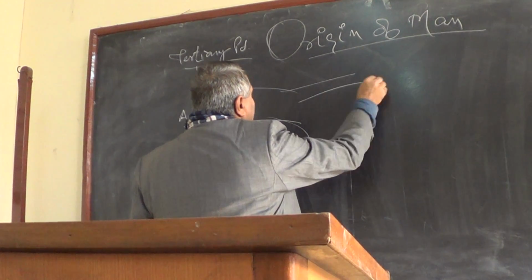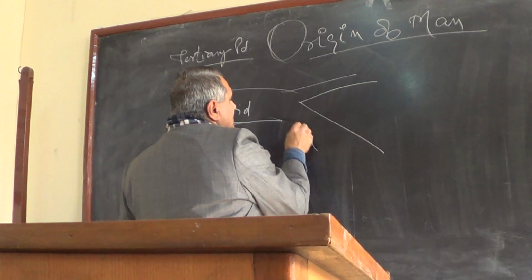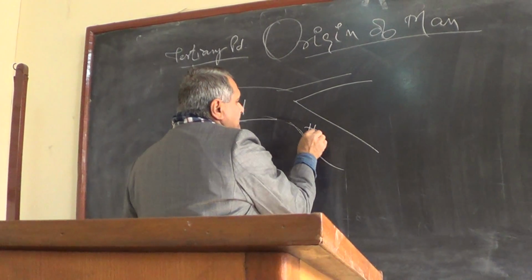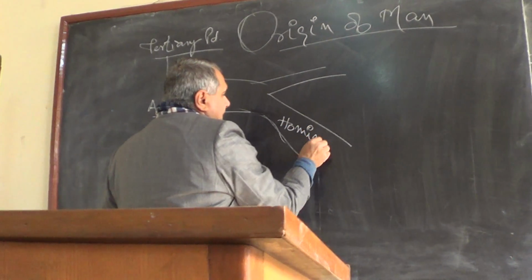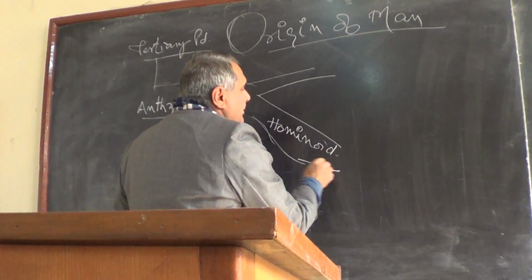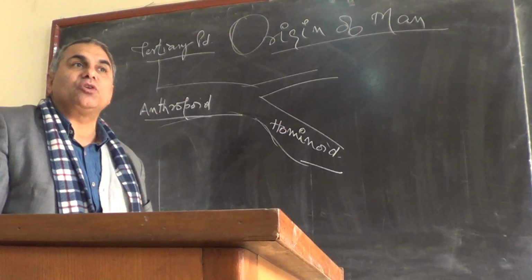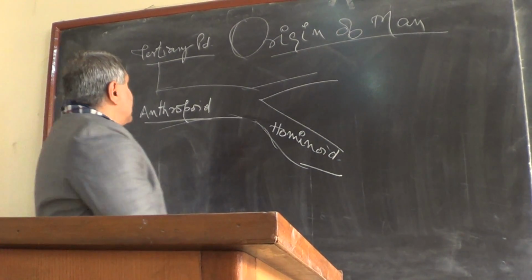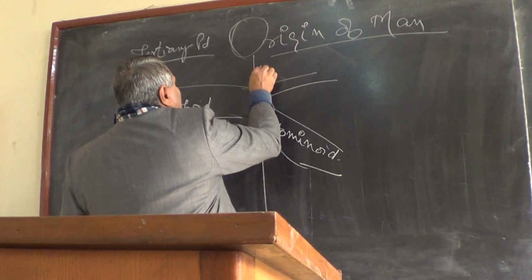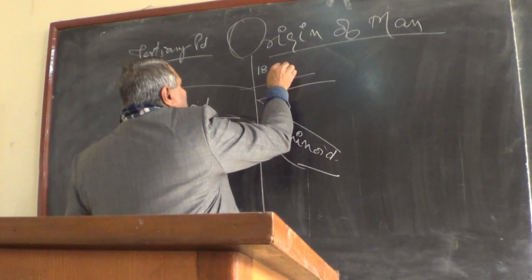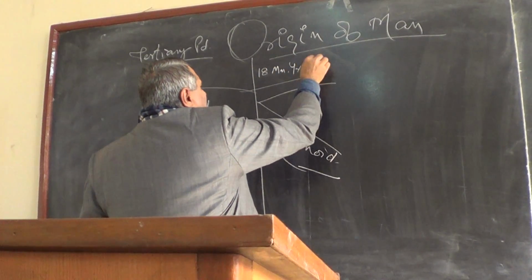And from this one branch went away and another branch emerged. This is called hominoid, which started walking on 2 legs, and this is approximately 18 million years before.